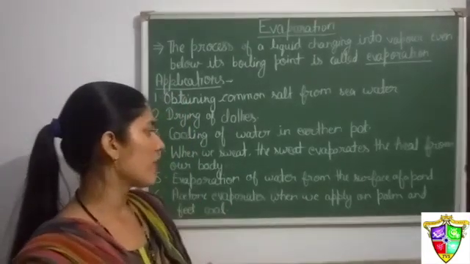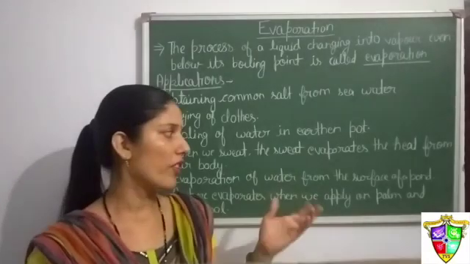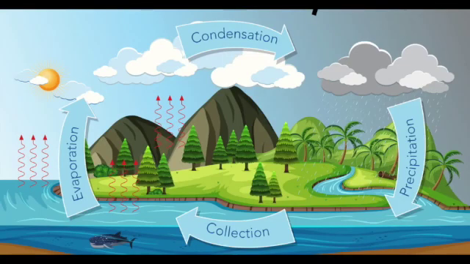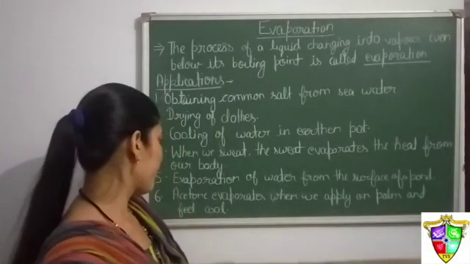The next application is evaporation of water from the surface of a pond. In all water bodies, the water keeps on evaporating all the time. Because of that, cloud formation takes place and we have the water cycle. Rain comes because of this evaporation process. The water evaporates, clouds form, and we have rain because of this process. So this is very important for us.